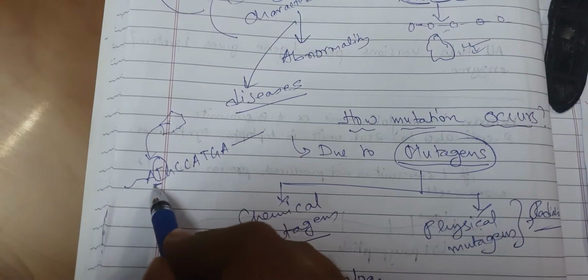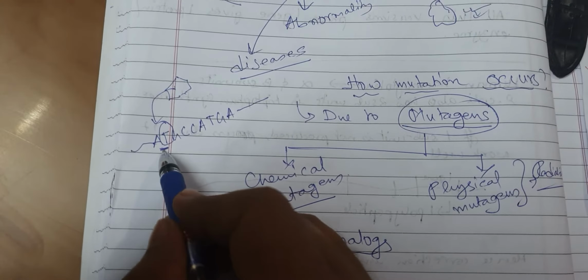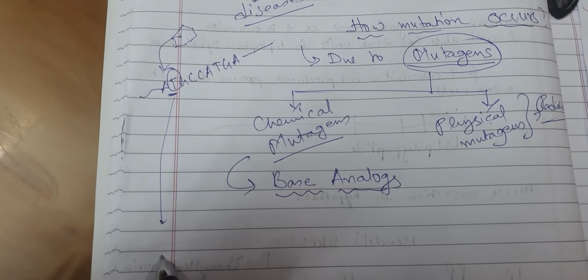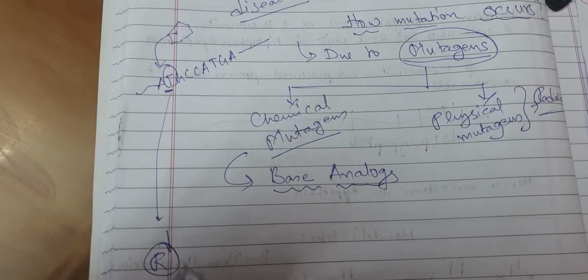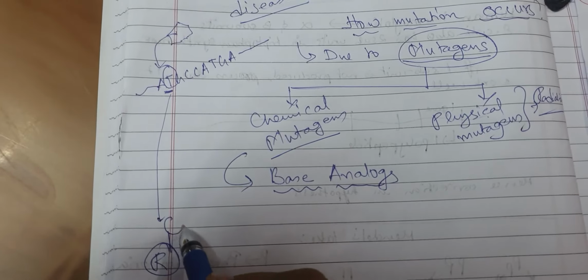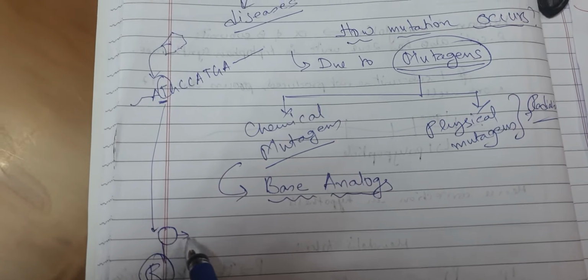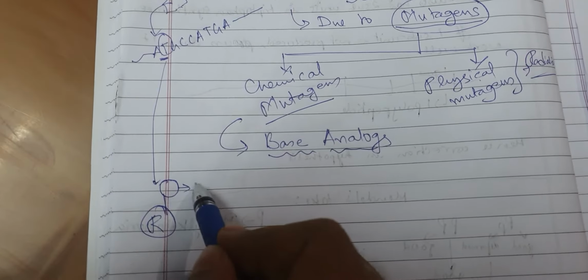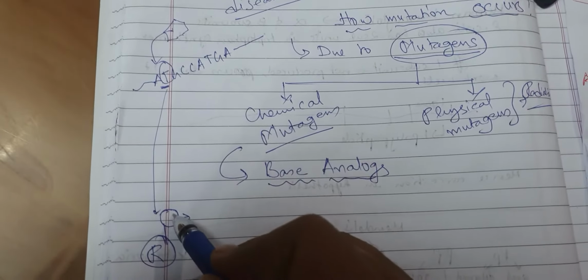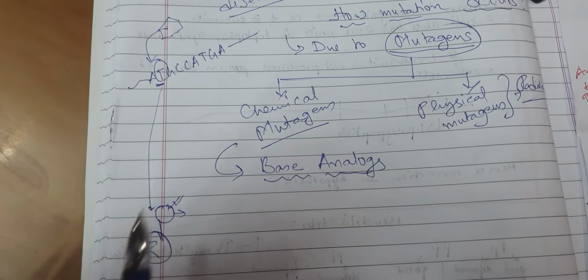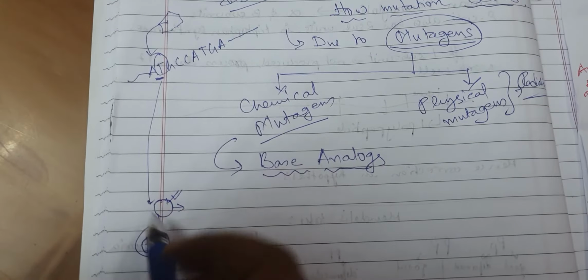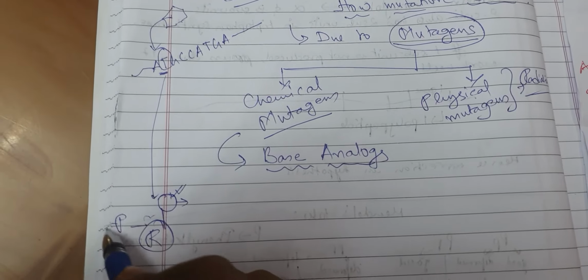You know that each of these nucleotides has a ribose sugar, a 5-carbon ribose sugar. Attached to the one carbon of the ribose sugar is a nitrogenous base. So the base analog imitates the structure of the nitrogenous base. It is not the original nitrogenous base, and a phosphate is attached to the 5' carbon.